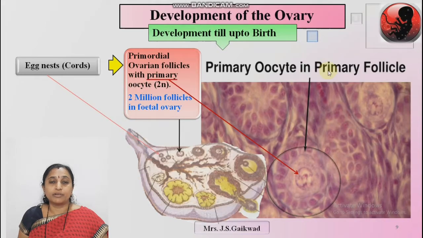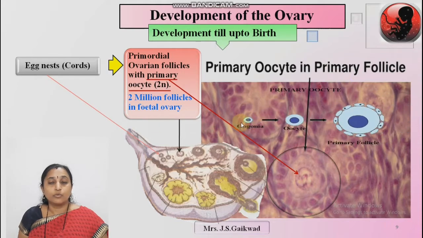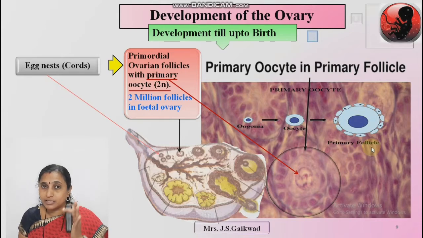Primary oocyte in primary follicle. Here is the diagram. Oogonia further undergoes division and forms the oocyte. The primary oocyte is surrounded by a flat follicular cell, flat epithelium. The word for flat epithelium is squamous epithelium. Follicular cells are squamous epithelial cells.